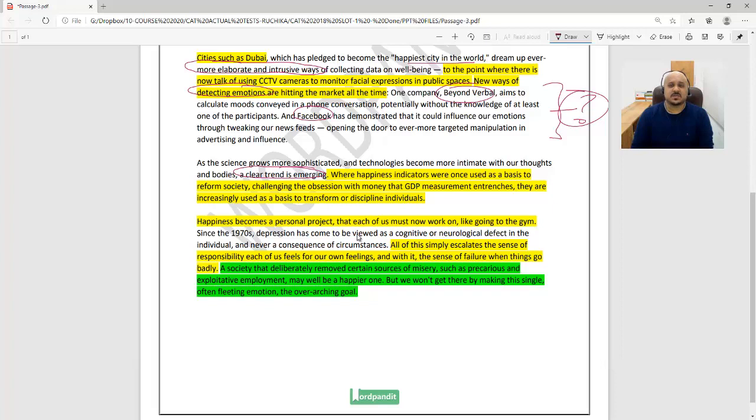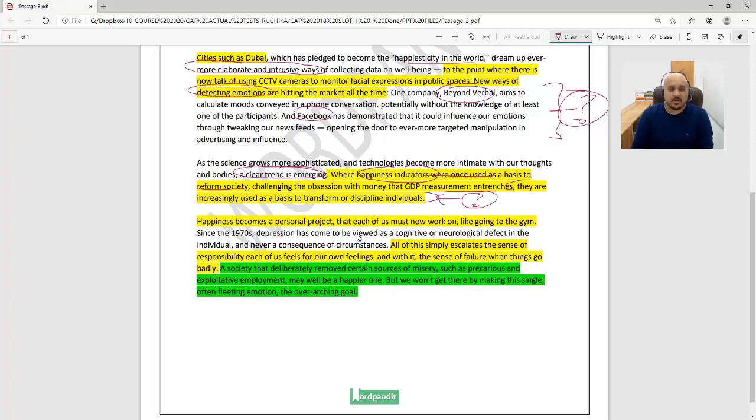Where happiness indicators were once used as a basis to reform society, right? So you used happiness as an indicator. You wanted your society to be happy. Remember, it's not only about economic factors. Your society needs to be happy as well. And happiness has a lot of other factors, the health and well-being of your population, for example. Challenging the obsession with money that GDP measurement entrenches, they are increasingly used as a basis to transform or discipline individuals. So this is the sad aspect now.